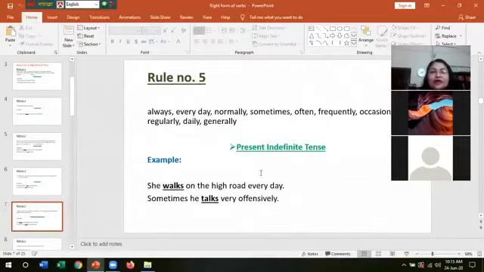She walks on the high road every day. Walks. As there is every day, so it has become present indefinite tense. Sometimes he talks very offensively. As there is sometimes in the sentence, so it has become talks.